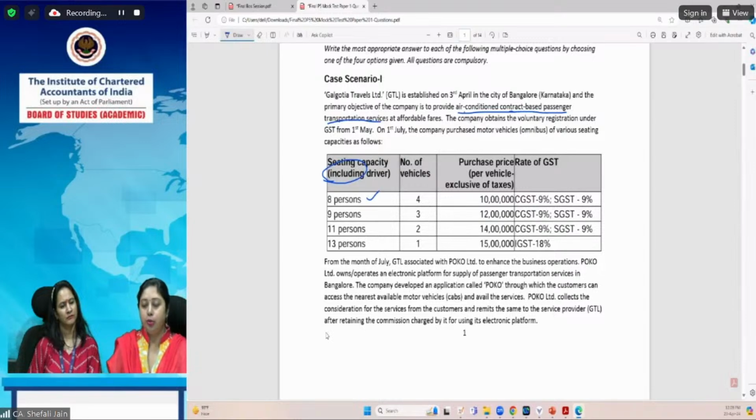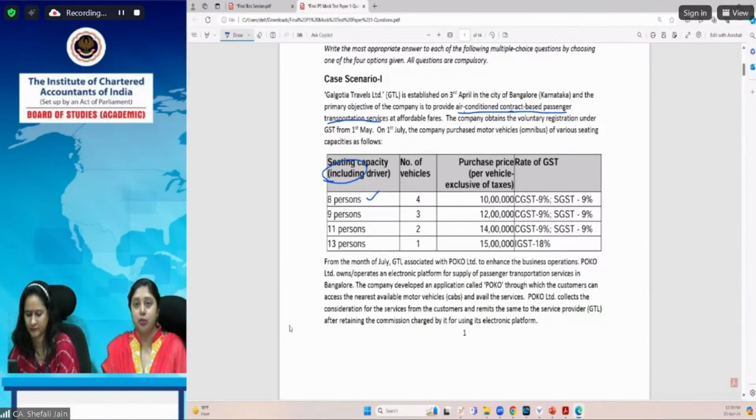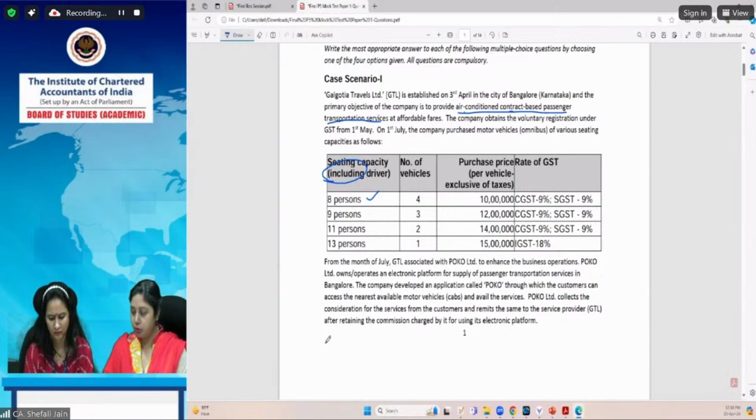Now, generally when the sitting capacity of the motor vehicle is given to you, 2 provisions get clicked in your mind. One is regarding the ITC availment, block credit, that motor vehicles with a capacity up to 13 persons, including driver, the credit on those motor vehicles is blocked. Generally, it is blocked. It also gets attracted because in case of the omnibus, the provisions of section 9(5) get applicable. Now, to what extent they're applicable, what is the exception, that we will discuss. But these are the two provisions which might come to your mind.